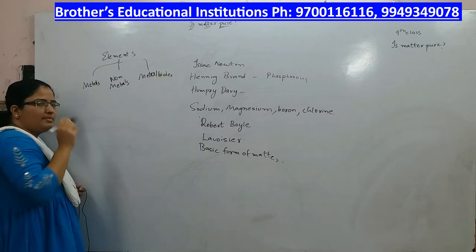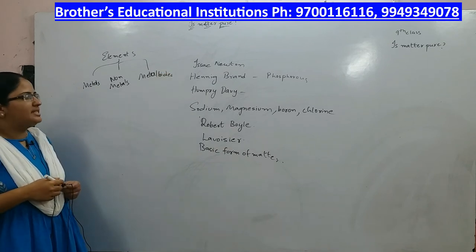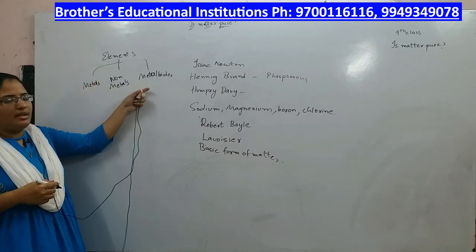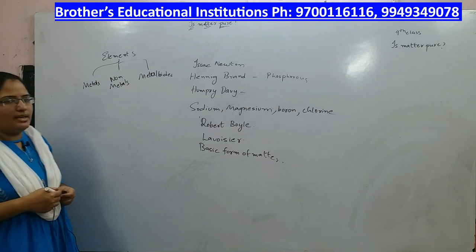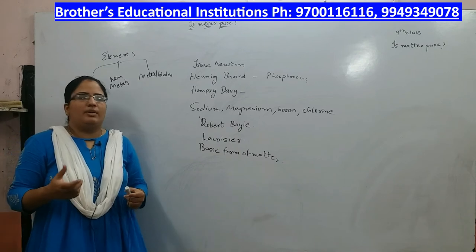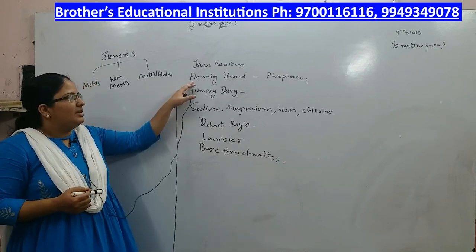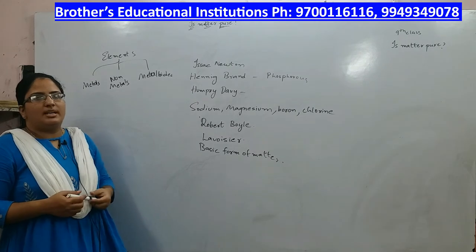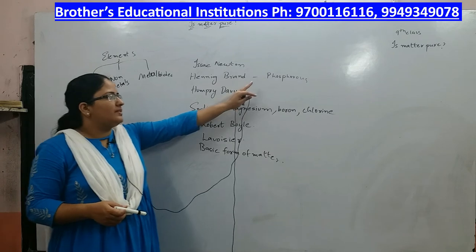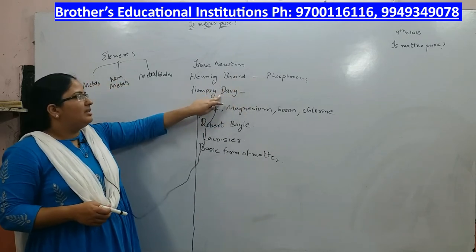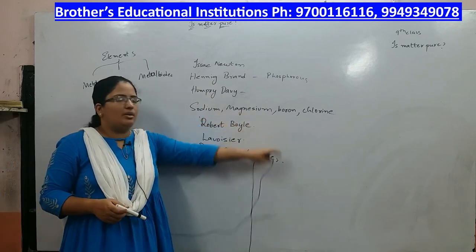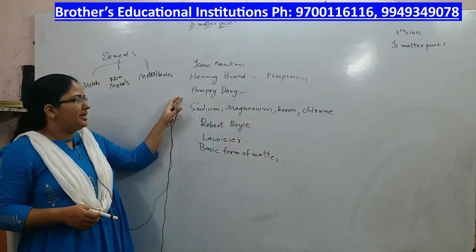Elements are divided into three types: metals, non-metals and metalloids. It was Isaac Newton who tried to unearth many elements. He tried to discover new elements. Henning Brand, a German scientist, boiled urine, and from urine he found a new element called phosphorus. Humphrey Davy was successful in finding sodium, magnesium, boron and chlorine. All these were discovered by Humphrey Davy.